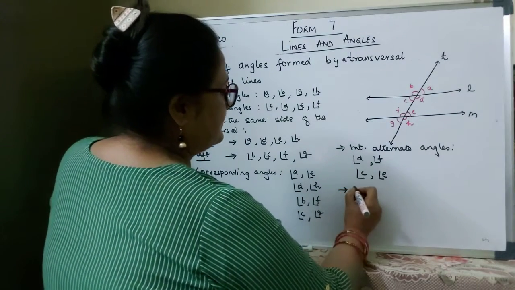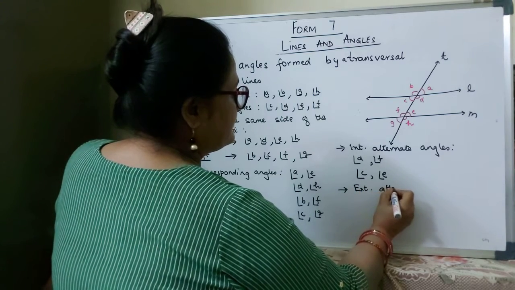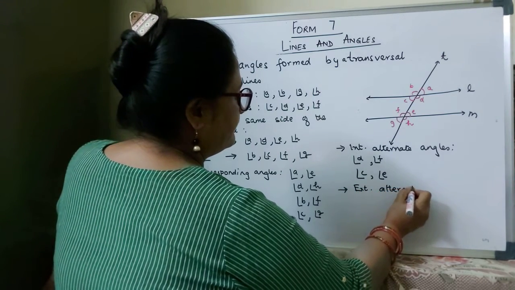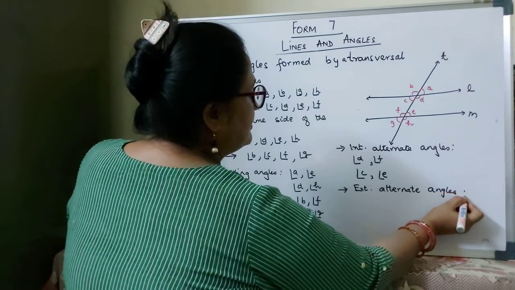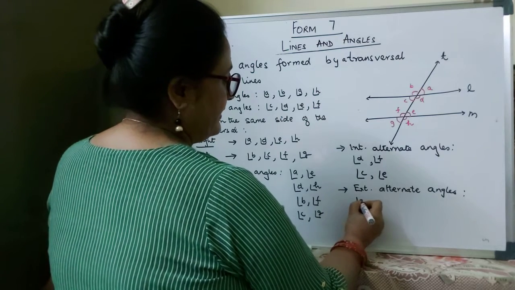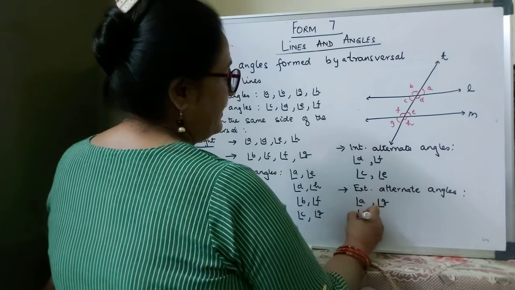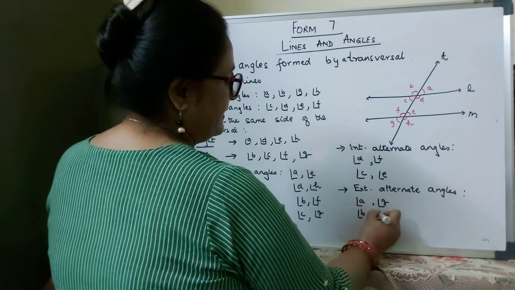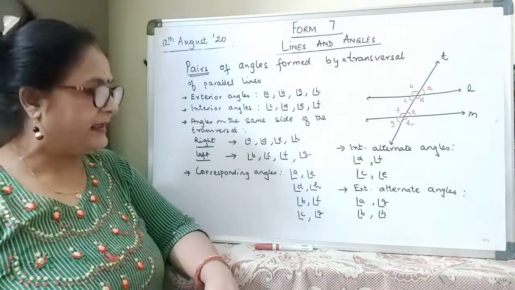Which are the exterior alternate angles? Exterior alternate angles will be angle A and angle G, angle B and angle H. They are the exterior alternate angles.